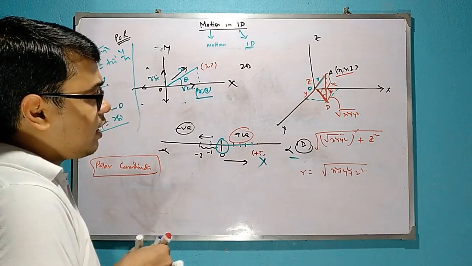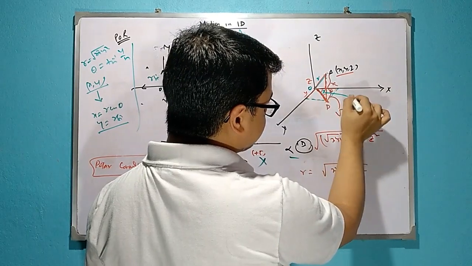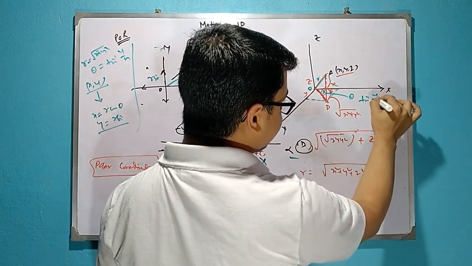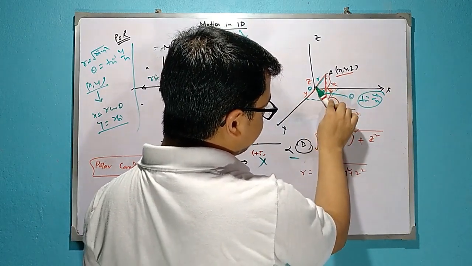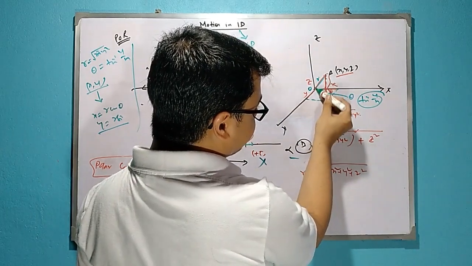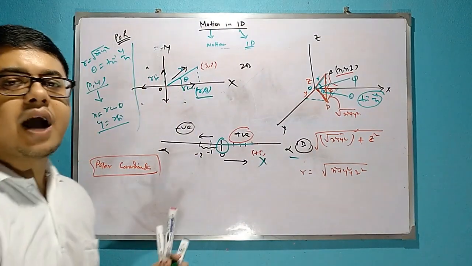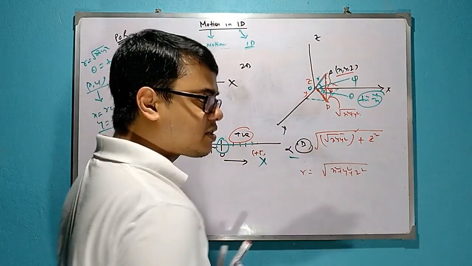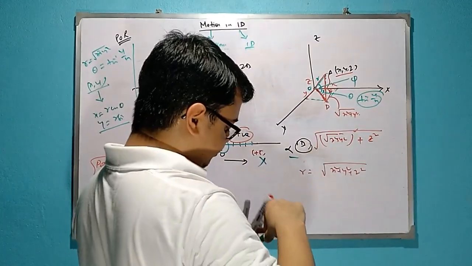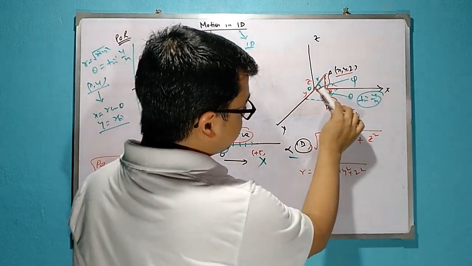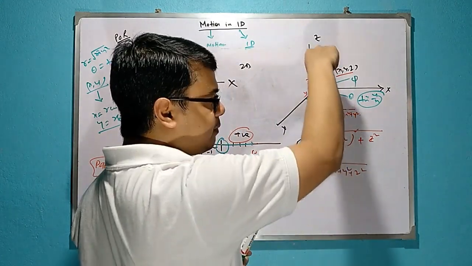And how will the angle be measured? Suppose this is theta. So theta will be what? Tan inverse y by x. And after rotating by theta, this one will be uplifted by this angle. So suppose this angle is phi. You may have difficulty visualizing it, but just try to understand and practice at home. Okay. So suppose I get here this one. From this one theta, this is r. So this must be uplifted by this angle.